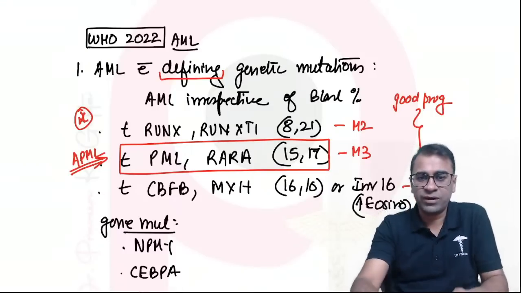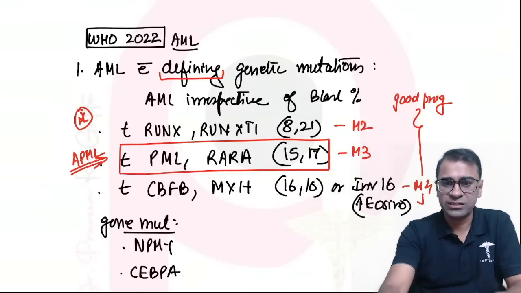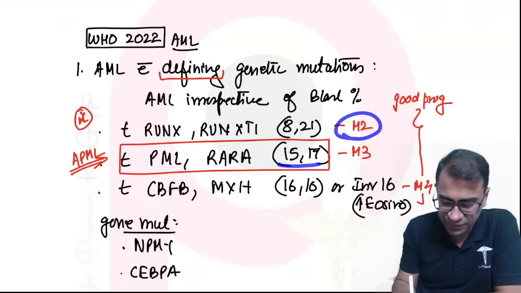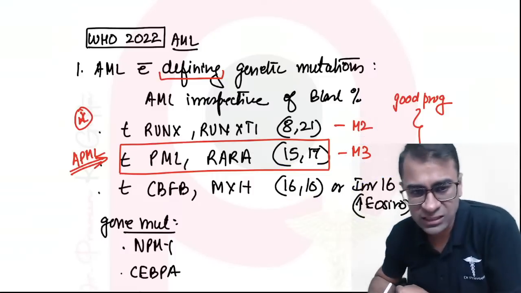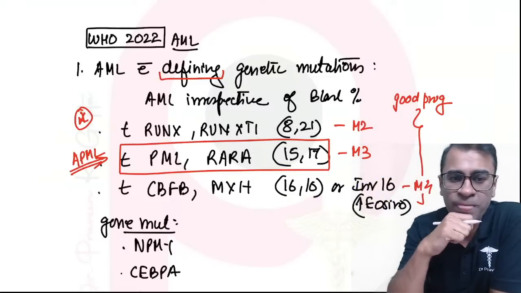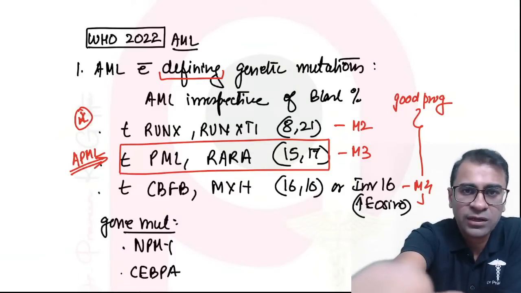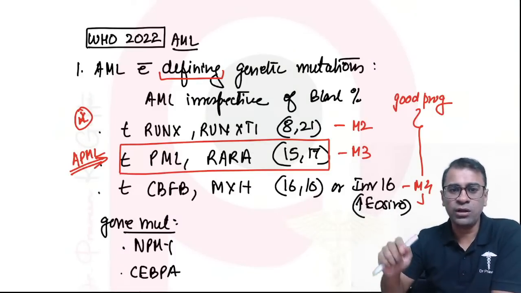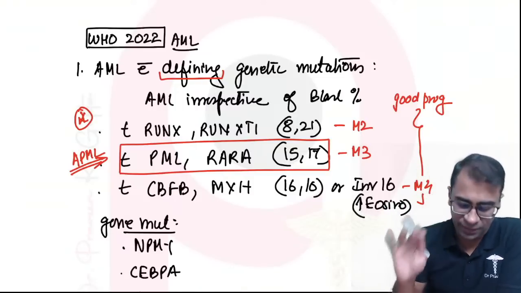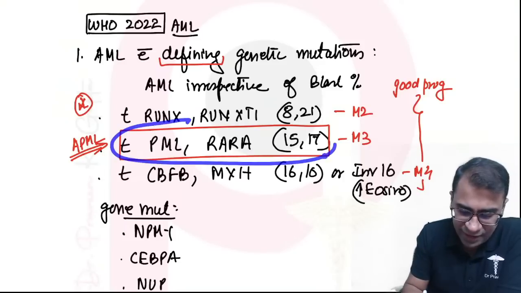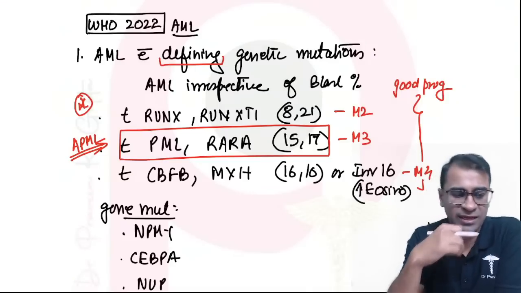Remember, the RUNX1 mutation is often seen in AML M2. The t(15;17) is seen in AML M3, and inv(16)/t(16;16) is seen in AML M4. One important point which can be asked, and this was previously asked, is which of them will often be associated with eosinophilia. Remember, among these, the third one, CBFB-MYH11, the 16;16 translocation, can show eosinophilia. One more thing, this PML-RARA has been asked as APML in recent exams, so I'm very sure that this can be asked.